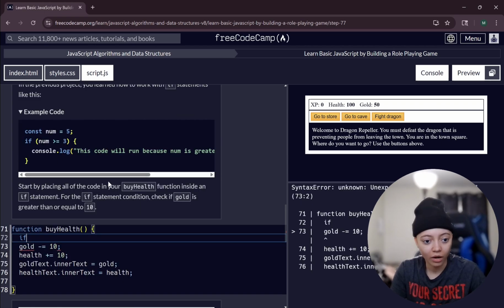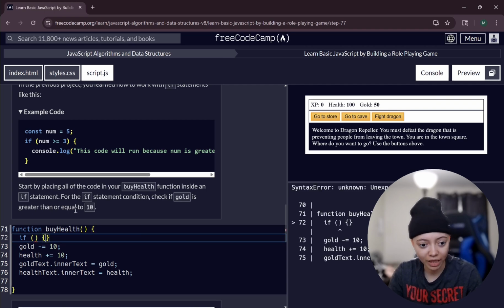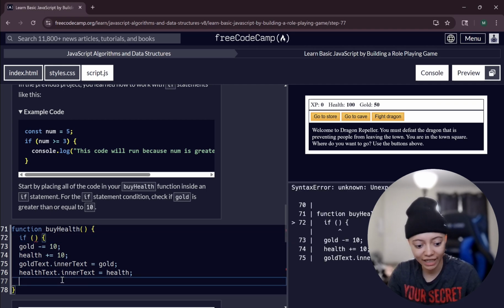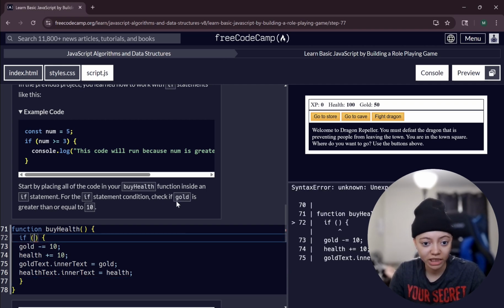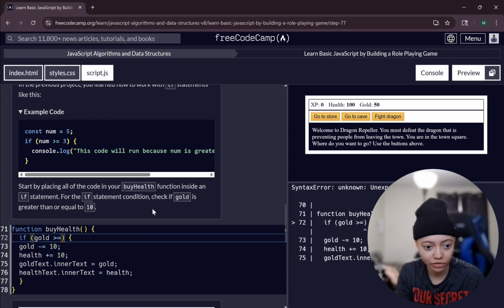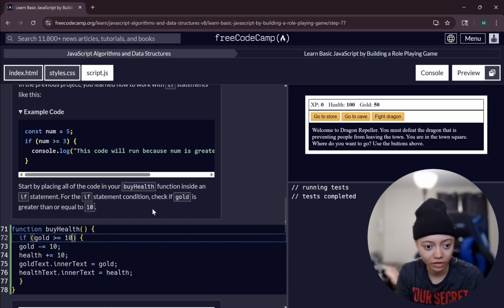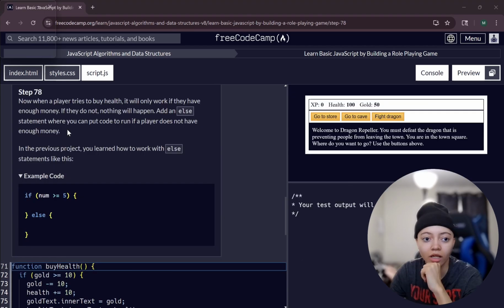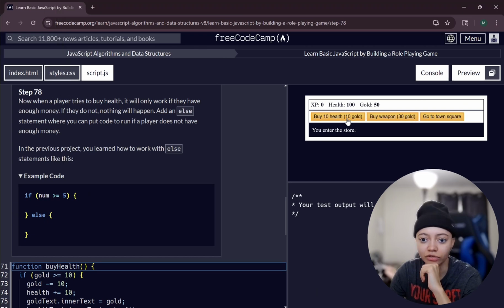And if, I'm forgetting. Okay, my bad. So I do use these, but I think I was supposed to put that down. I tried it, but I panicked. So in here, they basically want me to do if gold is equal to, so we probably gotta go to gold is greater than or equal to 10. I'm goated. Now when a player tries to buy health, it will only work if they have enough money to do so. So let's go see.